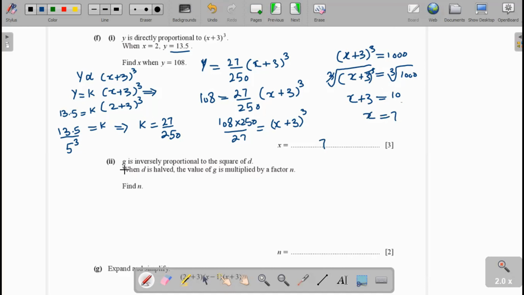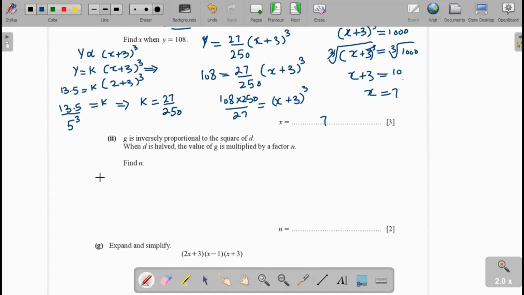In the next part, g is inversely proportional to the square of d. When d is halved, the value of g is multiplied by a factor n. Now we take g inversely proportional to 1 over the square of d. Therefore, g will be equal to k over d². In the second case, d is halved.